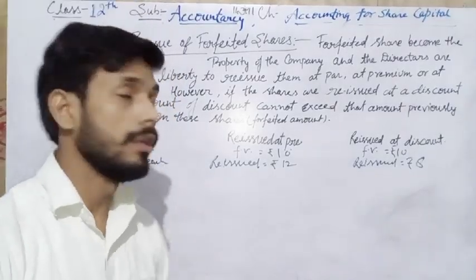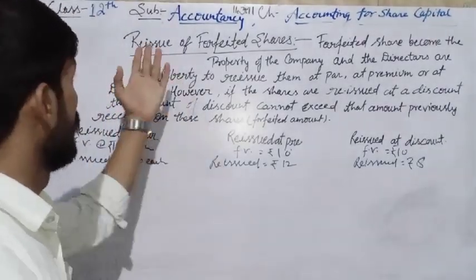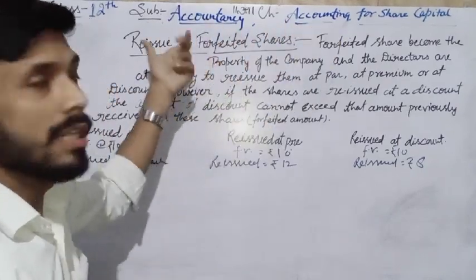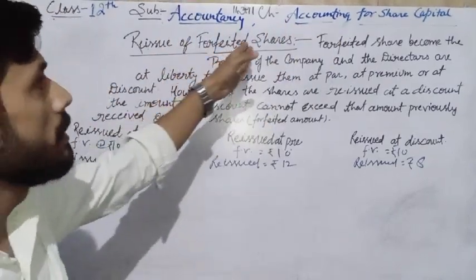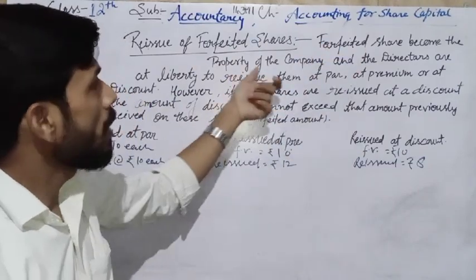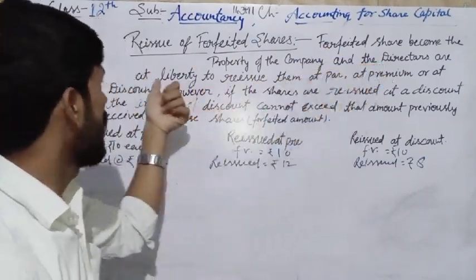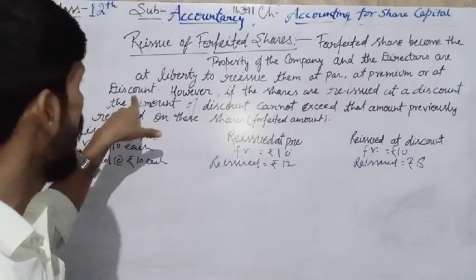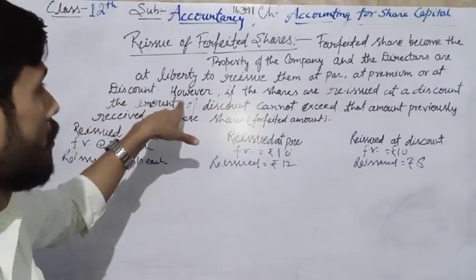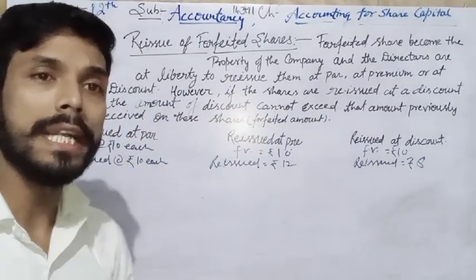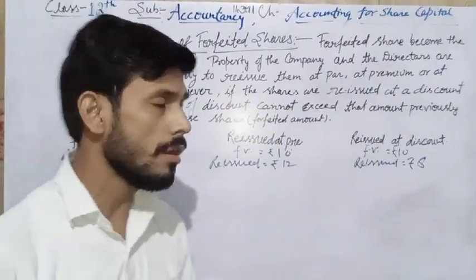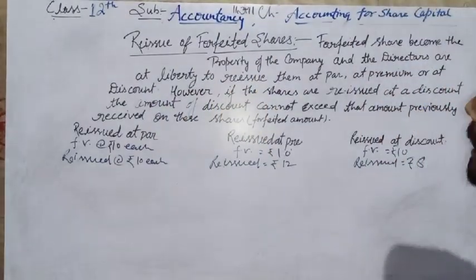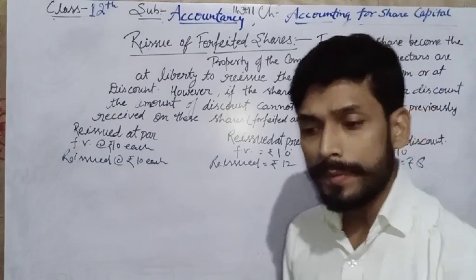Hi students, today I am going to start the next topic of accounting for share capital, class 12: reissue of forfeited shares. Forfeited shares become the property of the company, and the directors are at liberty to reissue them at par, at premium, and/or at discount. However, if the shares are reissued at a discount, the amount of discount cannot exceed the amount previously received on these shares, that is, the forfeited amount.